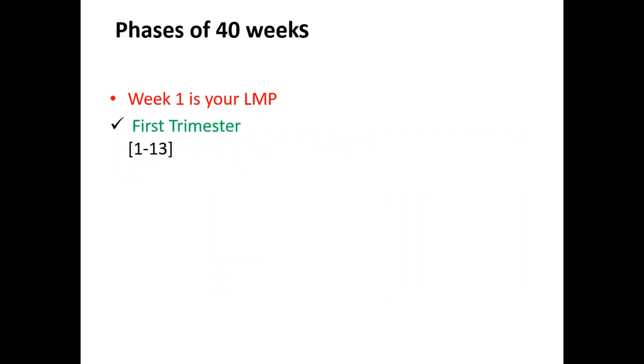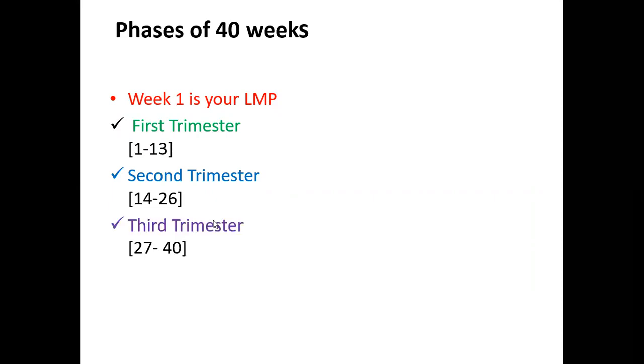The first trimester is from week 1 till the 13th week. The second trimester goes from the 14th week to the 26th week, and the third trimester is from 27 to 40 weeks. So the entire cycle is of 40 weeks.